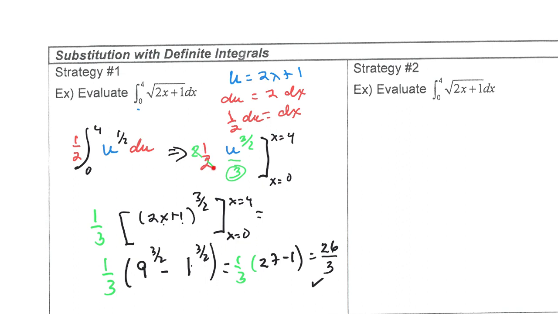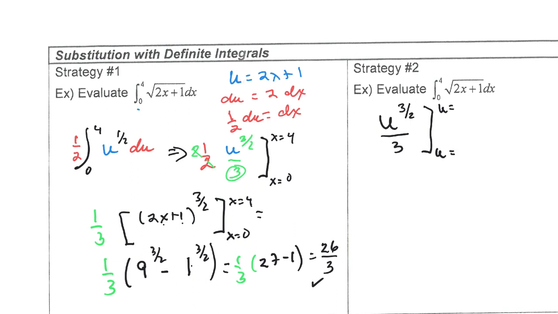So remember, we crossed out the 2's, so we ended up having to evaluate u to the 3/2 over 3, but now we want to know what the limits are with respect to u. So we can go back up to this part and figure this out.